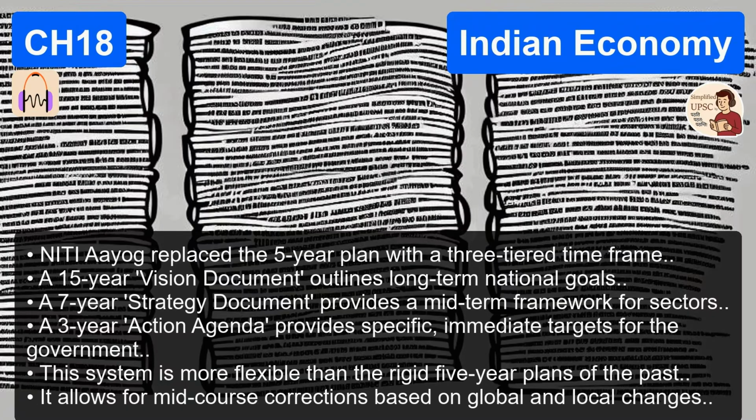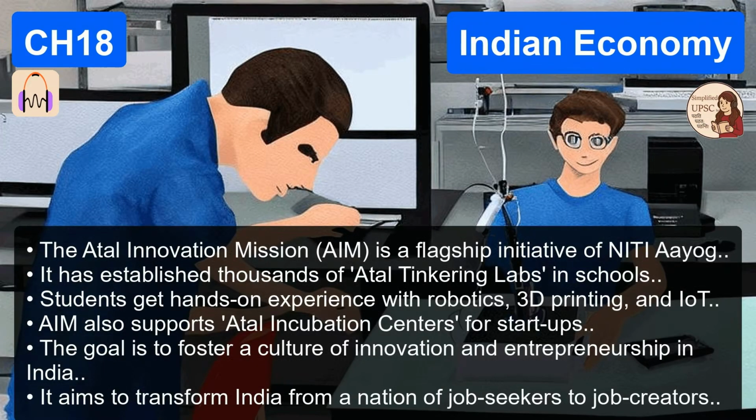That seems vastly more flexible than being locked into a rigid 5-year plan no matter what happens in the world. It fits the volatile modern world much better. I mean, 5 years is an absolute lifetime in modern technology. A completely new industry can be born in 5 years. Exactly. The 3-year action agenda allows the government to make rapid mid-course corrections without having to scrap an entire 5-year plan. Right. And this entire flexible framework is often referred to now in the broader political context of the Amrit Kaal vision. Amrit Kaal, planning for the next 25 years up to the year 2047.